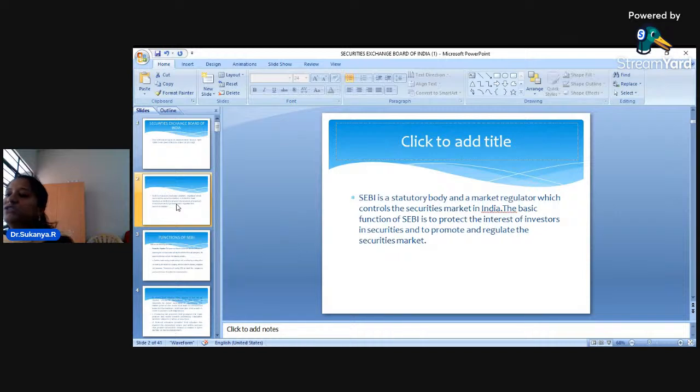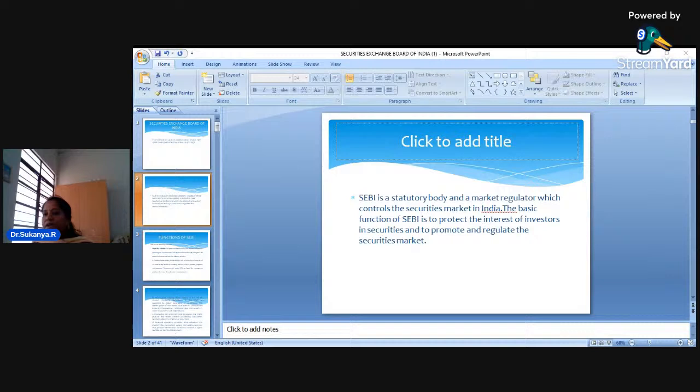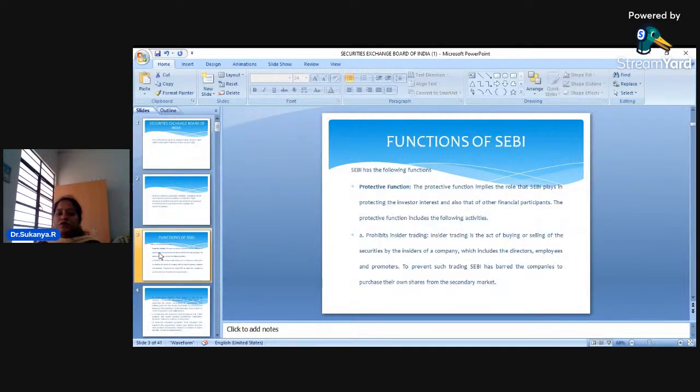As I was mentioning in yesterday's class, you have the secondary market. The secondary market is nothing but the stock market, and the stock market is being completely watched by SEBI. Dear students, SEBI is called the watchdog of the secondary market because it continuously watches the working of the stock market. We had also started with the functions of SEBI. Let us continue today again. Yes, the functions of SEBI.